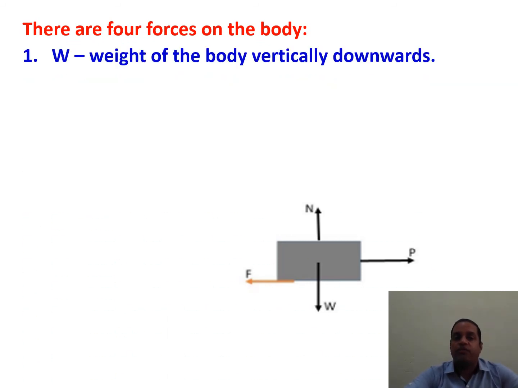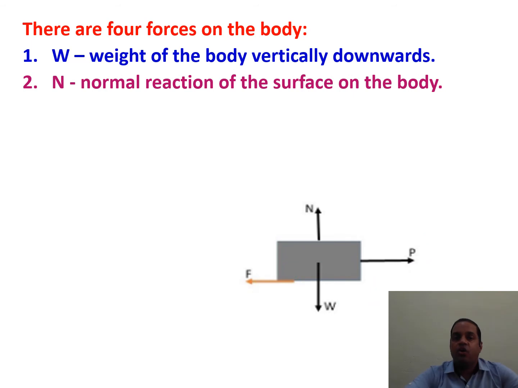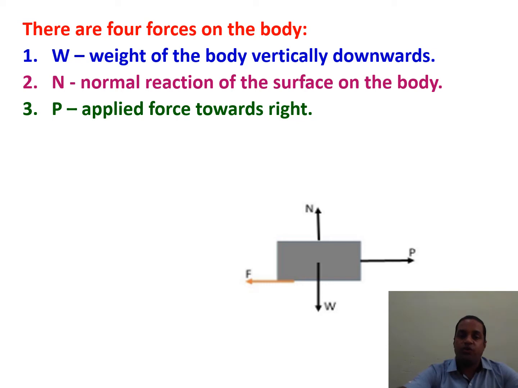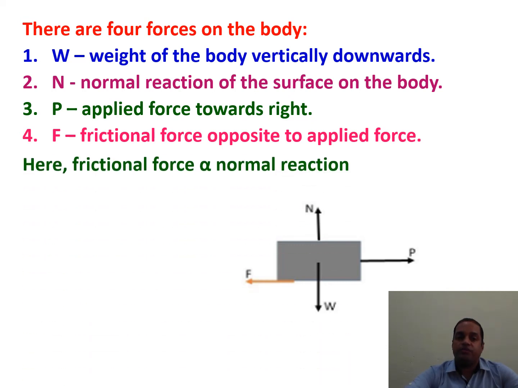First force, weight W, weight of the body vertically downwards, and normal reaction of the surface on the body, which is upwards. P is the applied force towards right, and F is the frictional force opposite to the applied force.